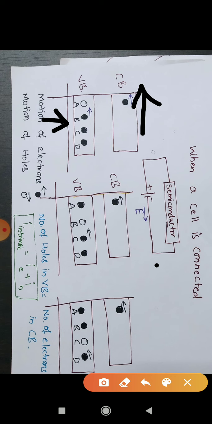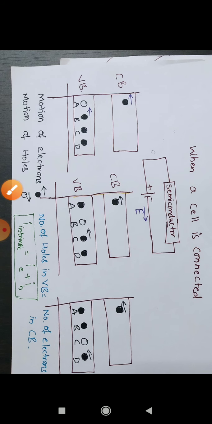So because of that cell, it gains some energy and it comes to A's place, leaving B empty. So now place B is a hole, and at place A it is filled with an electron. Now in the next scenario, what happens? This electron which is present at C also sees the hole at the empty place B, then it starts moving towards B, leaving the hole at C. Likewise, it goes on like that.